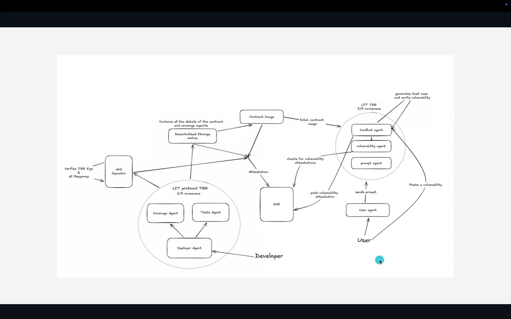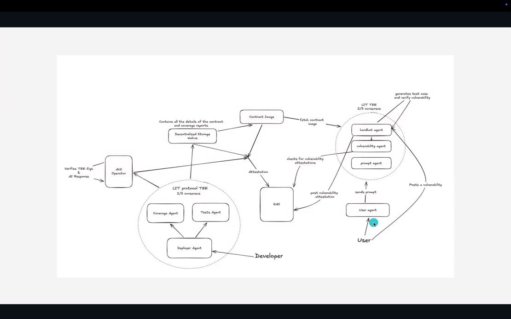And from the side of the user, the agent can send a prompt. The prompt agent can decode it and then send it to a vulnerability agent. The vulnerability agent will fetch the smart contract image, get all the details from the decentralized storage, and check from the EAS whether any vulnerability-related data exists or not. If it exists, it will warn the user that it is risky to interact with such a smart contract.